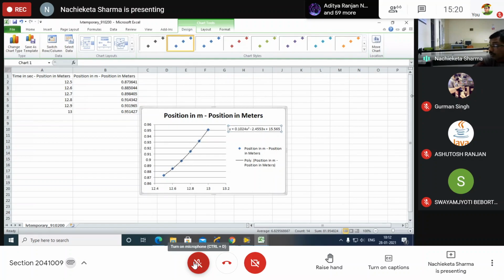Listen. So, what you have to do? This first parabola you have written, that is not correct. You don't have to write down the first parabola. The second parabola, you have to write down as the first parabola, and the third parabola you have to write down as the second parabola. Understand?